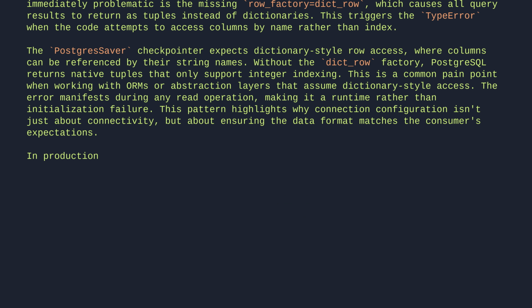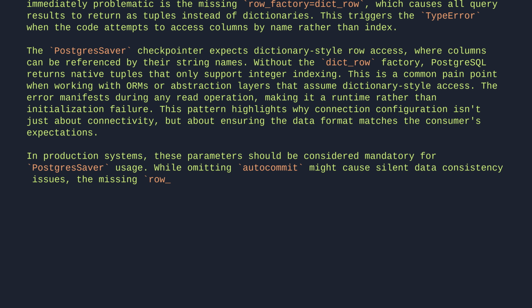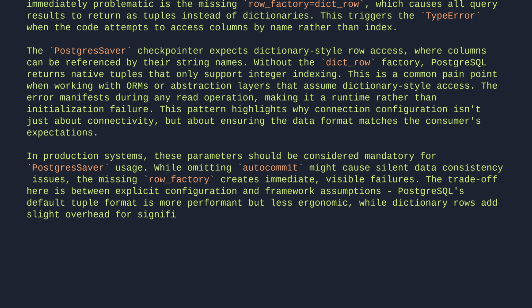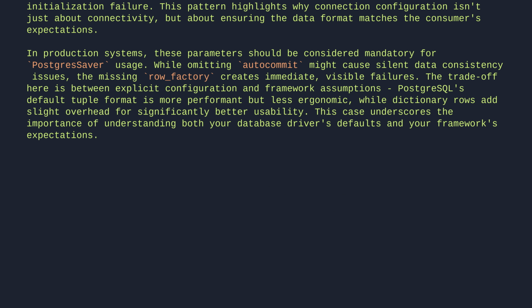In production systems, these parameters should be considered mandatory for PostgresSaver usage. While omitting autocommit might cause silent data consistency issues, the missing row factory creates immediate, visible failures. The trade-off here is between explicit configuration and framework assumptions. PostgreSQL's default tuple format is more performant but less ergonomic, while dictionary rows add slight overhead for significantly better usability. This case underscores the importance of understanding both your database driver's defaults and your framework's expectations. Let's break it down.